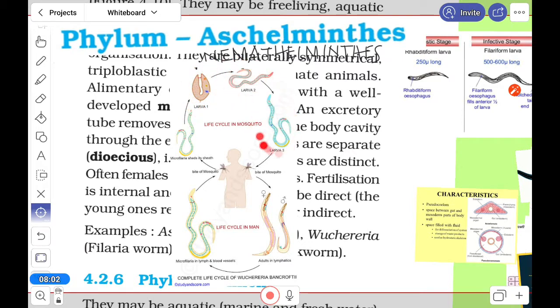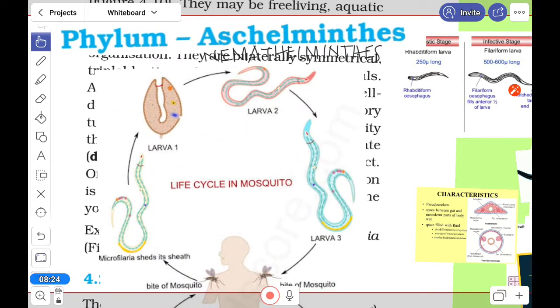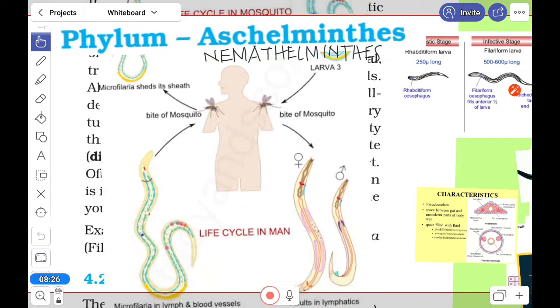After that, when the mosquito bites a healthy person, another cycle begins. Also, the adult form is there, male and female, and reproduction will take place. So this is a very complicated type of cycle.